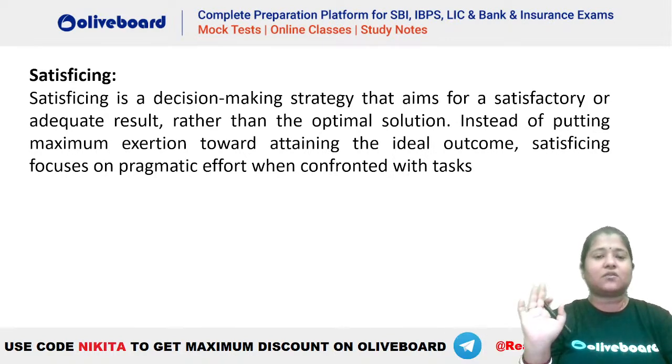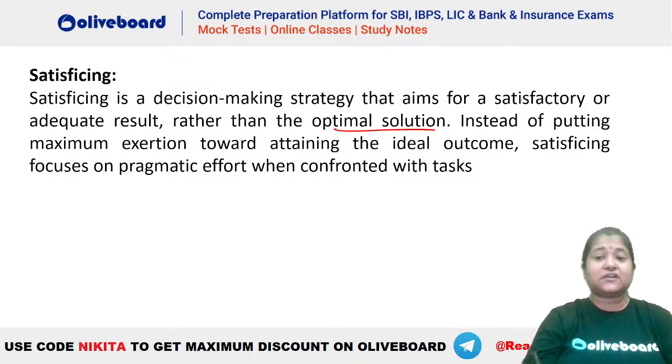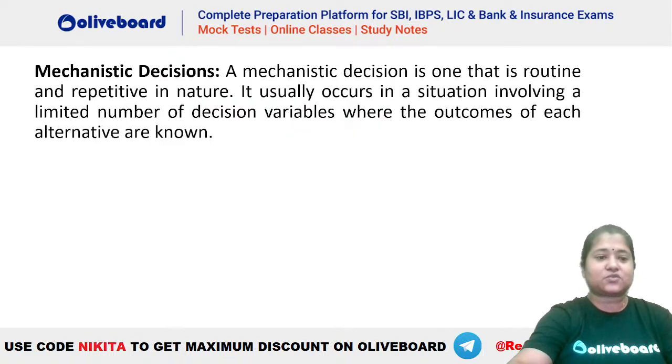I have already made the qualifying score, the basic cutoff, and I will not try to get more marks because there is no benefit in it. Rather than the optimal solution, where I could have attempted 20 questions instead of just clearing the basic cutoff of 5 or 6, satisficing focuses on pragmatic effort when confronted with tasks, instead of putting maximum exertion toward attaining the ideal outcome. So there was one question based on satisficing as well.